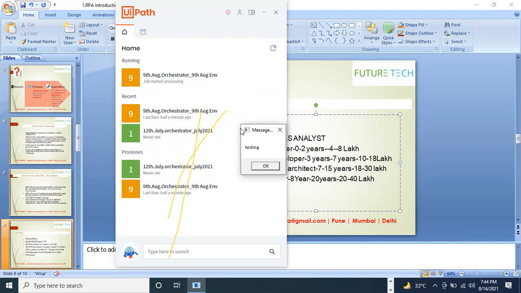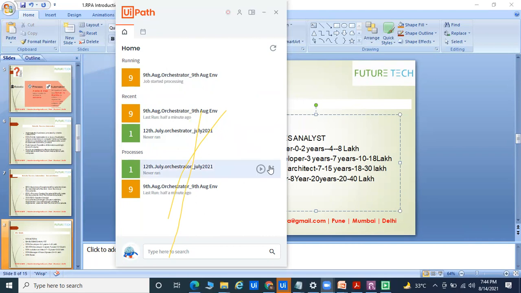If you are going for the RPA tester, definitely you should have good knowledge about RPA. What is an attended bot? What is an unattended bot? What are the differences? Then you can go for the RPA tester part.